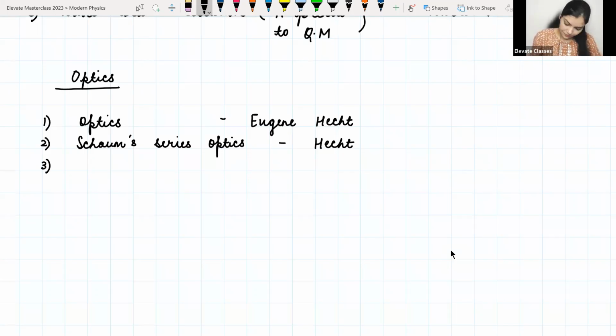And then there is Optics by Ghatak, Ajoy Kumar Ghatak. I think everybody has Ghatak with them. I'm personally not going to follow Ghatak from start to end, because I do not like the way it has been organized. It's not very friendly to beginners.